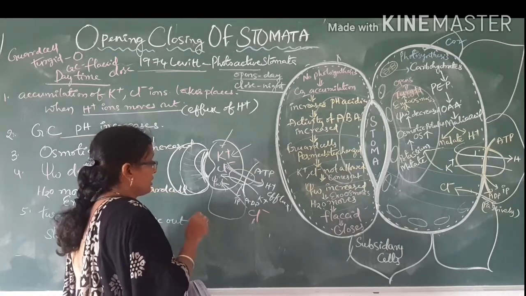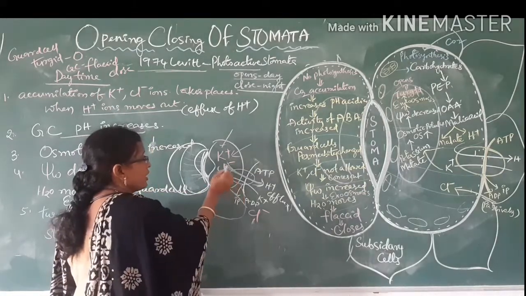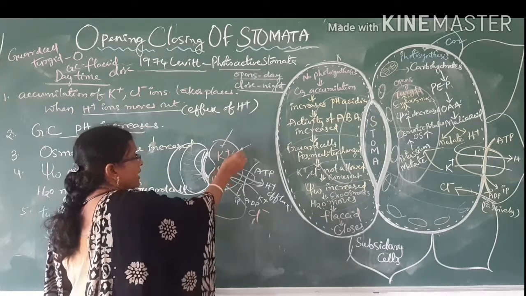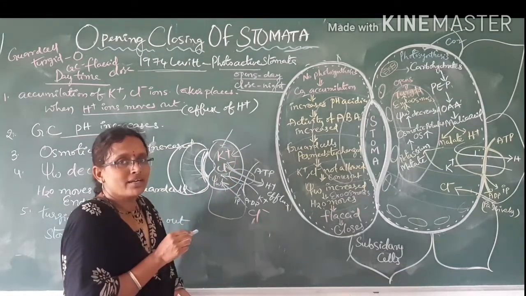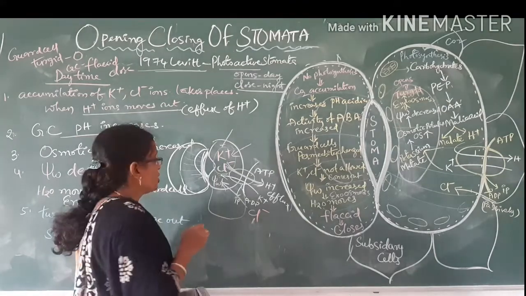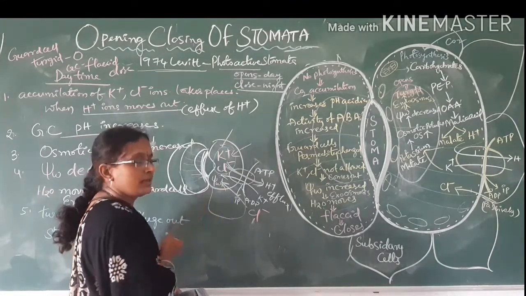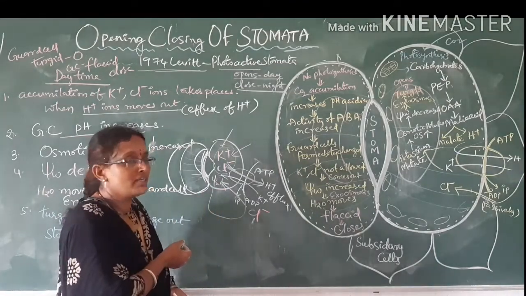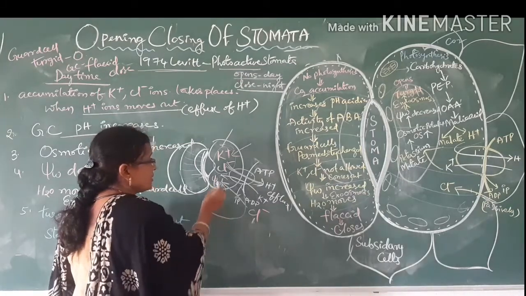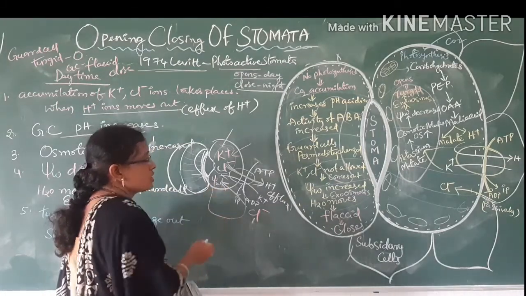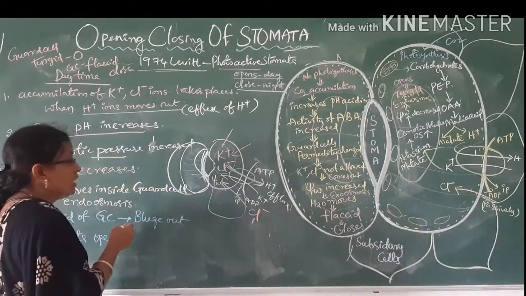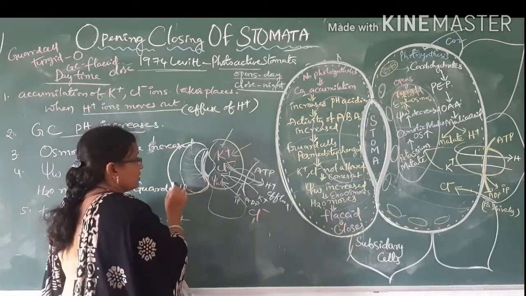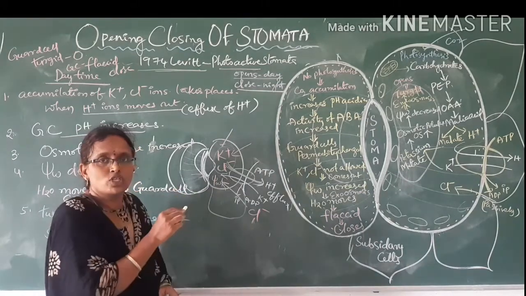That is created by the accumulation of K plus ions and Cl ions. When these ions are accumulated, the water potential is decreased. So water from the neighboring cells, that is from the subsidiary cells, is taken in. Endosmosis takes place, so the volume of guard cells is increasing.